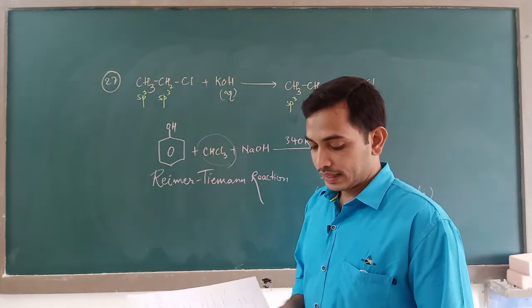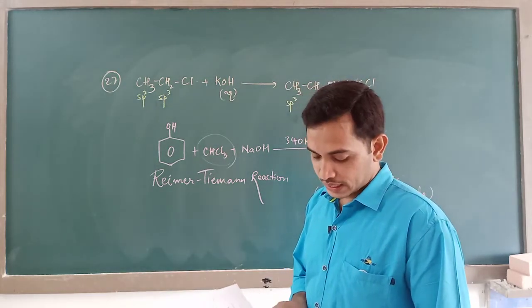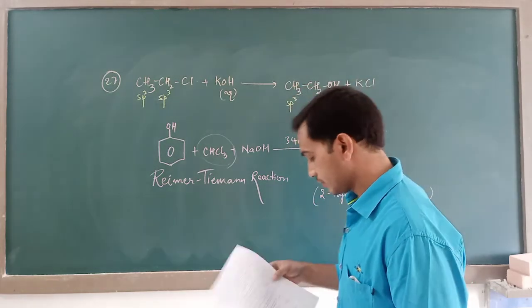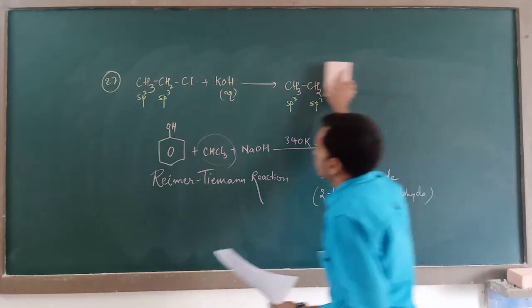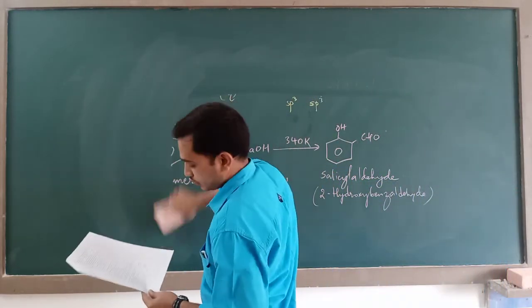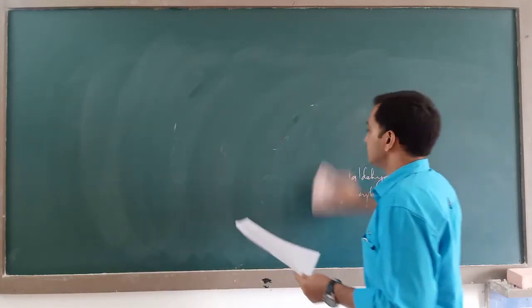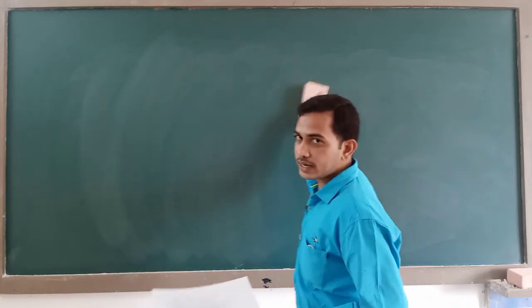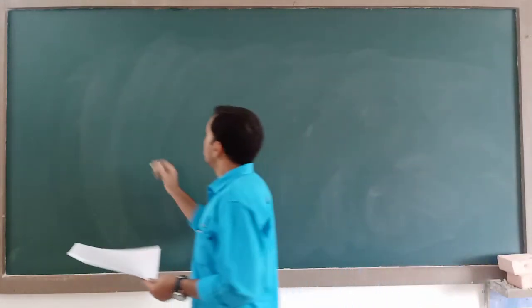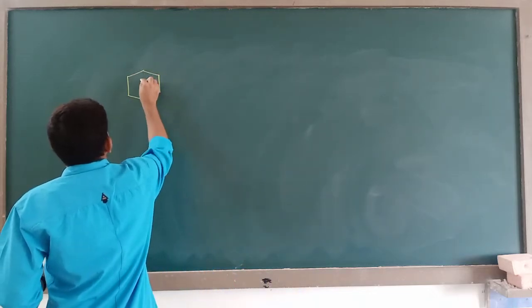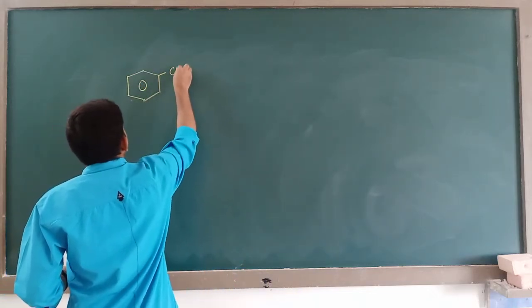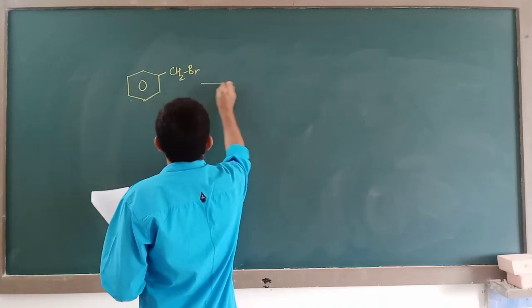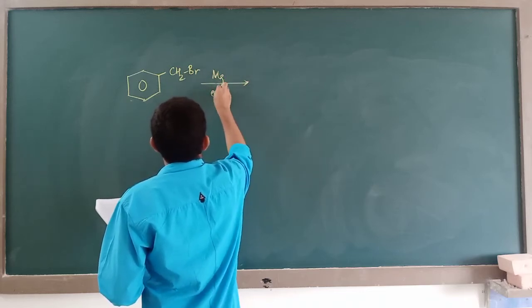2-hydroxybenzaldehyde. Then the 29th question. In the following reaction, wherein a reaction is given, you are supposed to find out the product X. Let us see that question. Question number 29. It is C6H5CH2Br. C6H5 stands for the phenyl ring, isn't it? So when C6H5CH2Br is reacting with magnesium in the presence of ether.